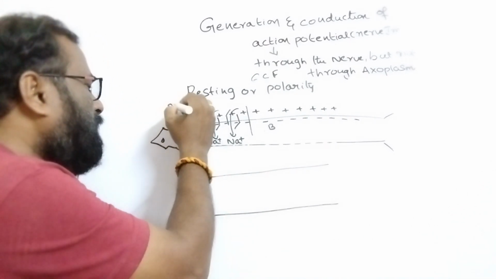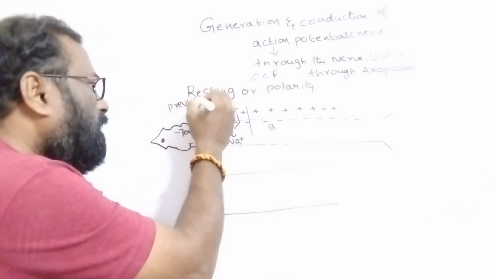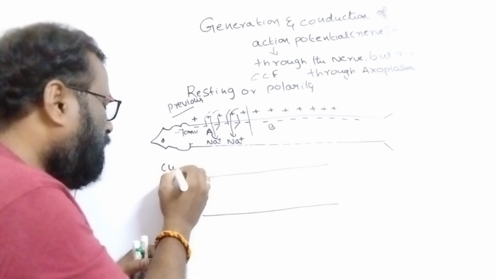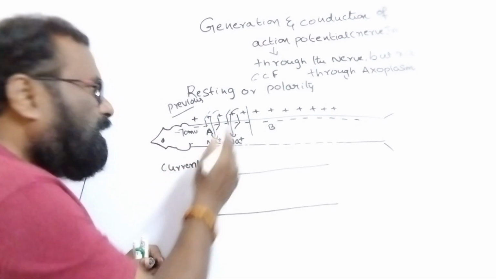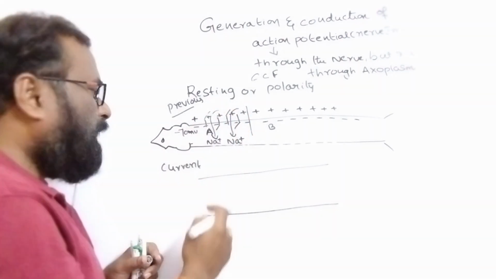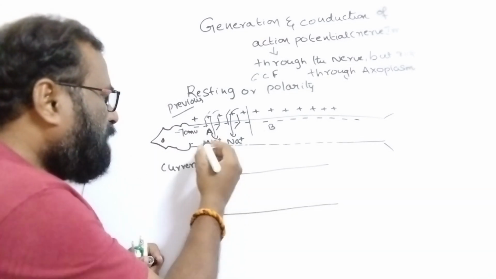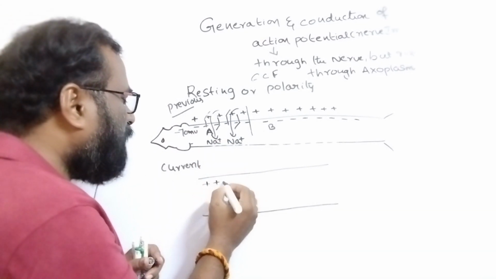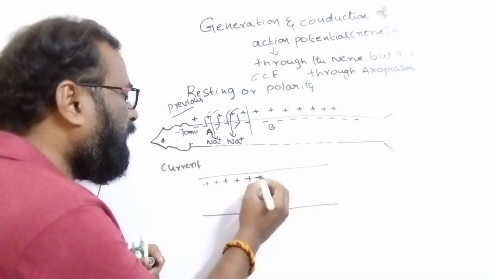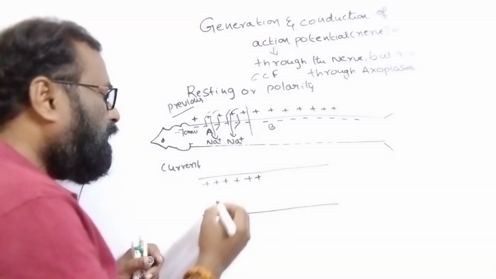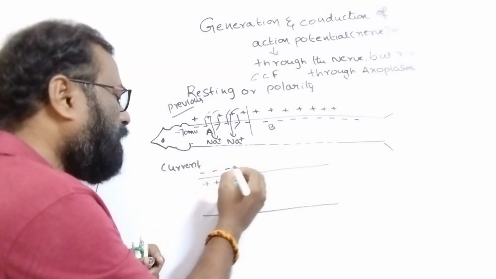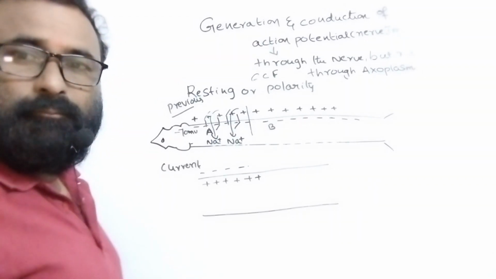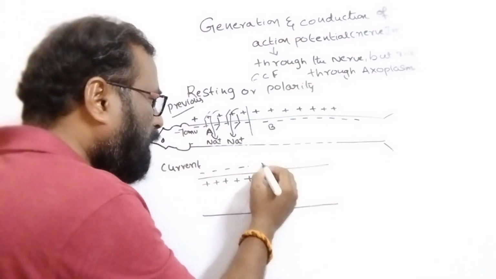This is the previous condition, and this is the current condition. With more influx of sodium ions inside, the charges are reversed. Site A becomes positive inside and negative outside. Site B is as usual.